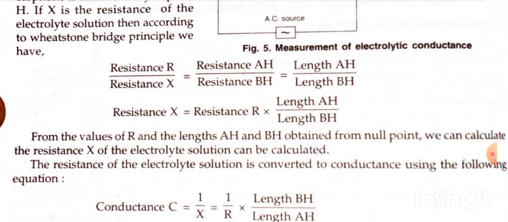The resistance of the electrolyte solution is converted to conductance using the following equation. Conductance C is equal to 1 by X, which is equal to 1 by R into length BH divided by length AH.